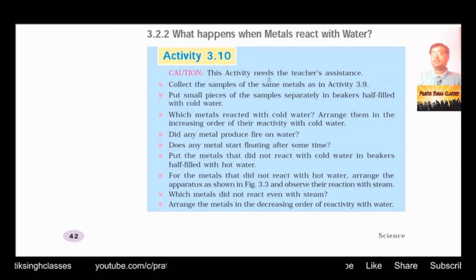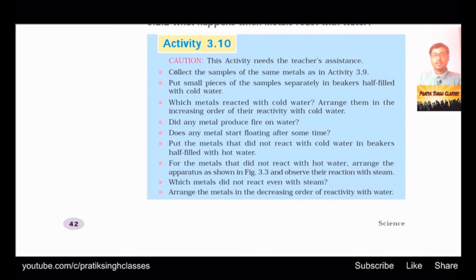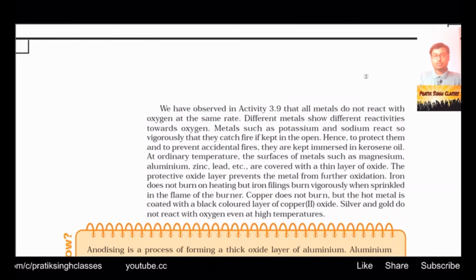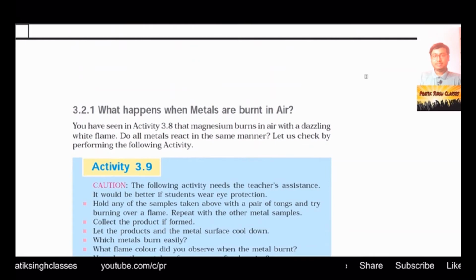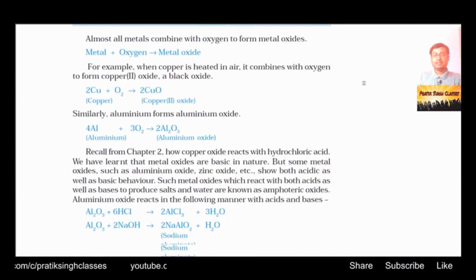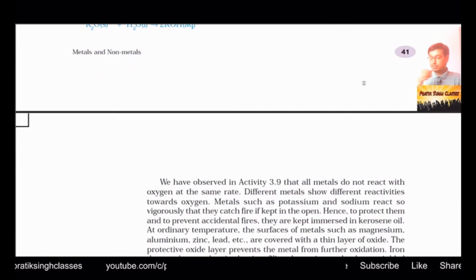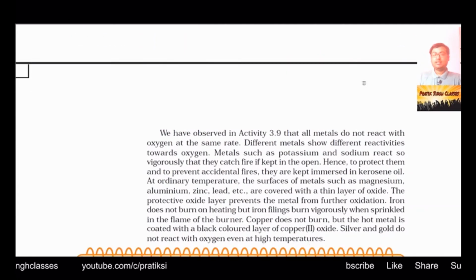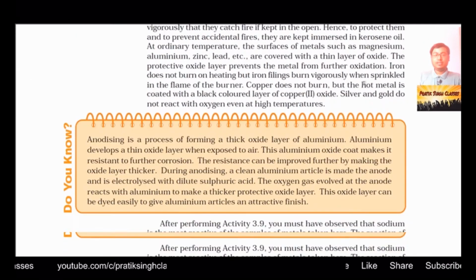Caution: this activity needs the teacher's assistance. Don't do this in the absence of a teacher because it may harm if you do something wrong. Collect the samples of the same metals as we have seen in activity 3.9. So let us show you the list of metals we have taken. We had aluminium, copper, iron, lead, magnesium, zinc and sodium. While you are handling sodium, handle it with utmost care because it is highly reactive in open area. Once it gets oxygen in any form, it catches fire.